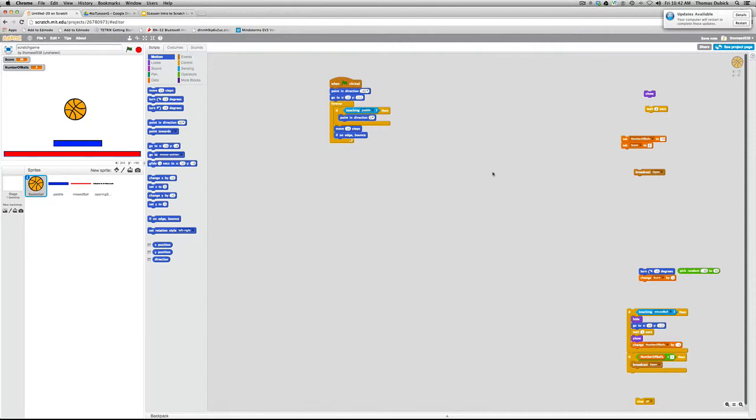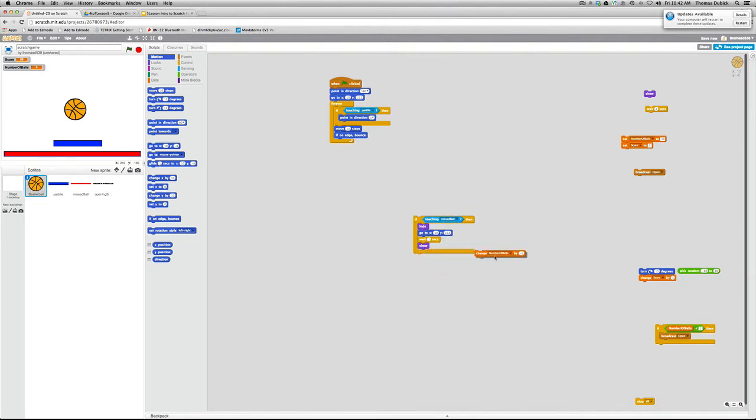Again, I will let you pause here a second if you'd like to try it yourself. Okay, now I'm going to go ahead and show you what I would do on that. Notice I'm already pulling these things from here. Make sure you don't put move 10 steps if on edge bounce in either one of these if statements, because then it can't move. It'll be in the if statement waiting to hit the paddle, but since it's not falling, it can never hit the paddle. Same thing for missed ball.